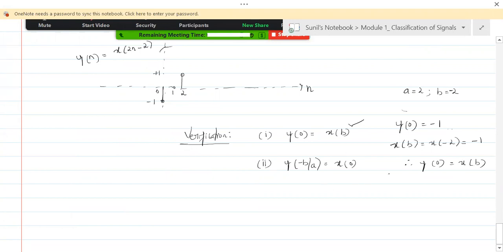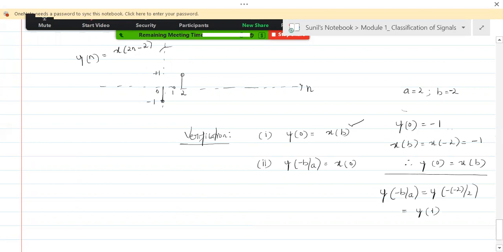Okay, now let's do it for second verification. Y of minus b by a. Y of minus b by a means y of -2 by a. A is 2. So that means it is y of 1. Isn't it?